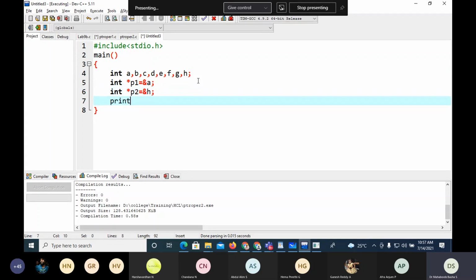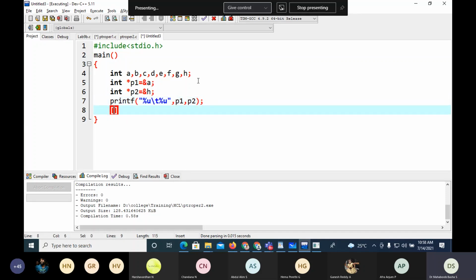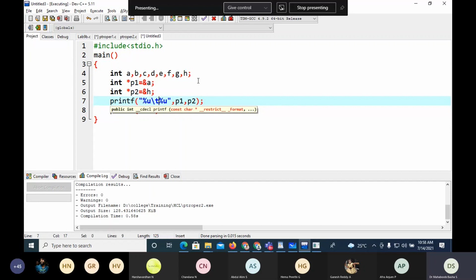Now printf percentage u, tab percentage u, then I'll take the addresses of P1 and P2. Now when I print the difference, printf percentage u percentage d, which is the difference between the two.